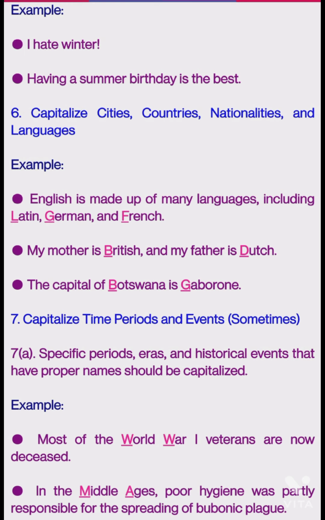Sometimes we also capitalize periods of time or events. Specific periods, eras and historical events have proper nouns. We all know that they are all proper nouns, so they should be capitalized. As we already said, proper nouns are written in a capital, so here also we write a capital. Example: Most of the world's wars are now decreased. You see, W and W are both in capitals.